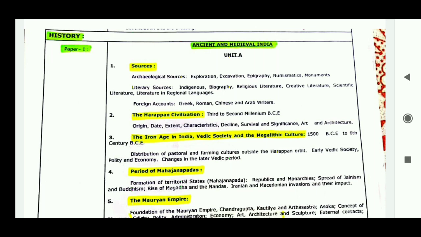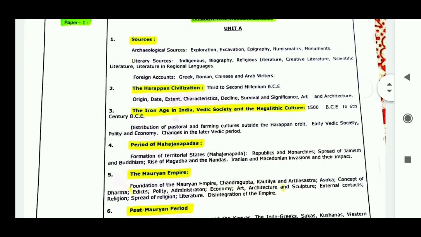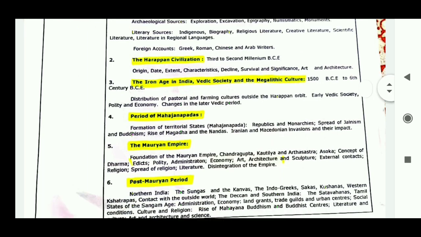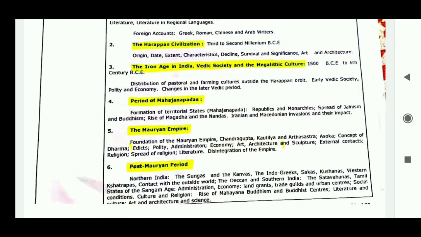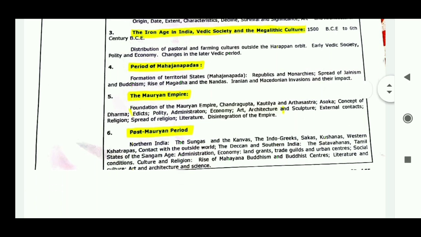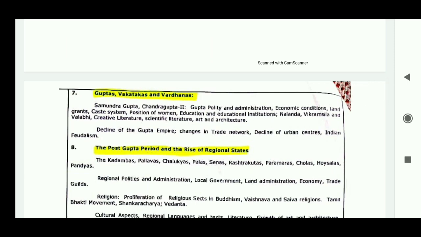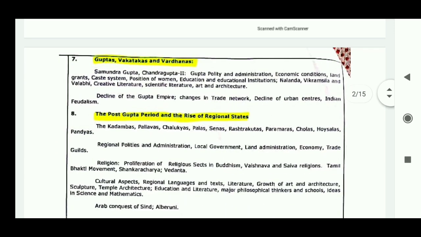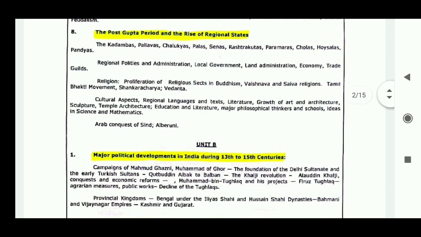Number 1 is the sources: the archaeological sources, exploration, excavation. Then number 2 is the Harappan civilization. Number 3, the Iron Age in India, Vedic society and the megalithic culture. Chapter 4 is the period of Mahajanapadas. Number 5 is the Mauryan Empire. Number 6, post-Mauryan period. Number 7, Guptas, Vakatakas and Vardhanas. Number 8, the post-Gupta period and the rise of regional states. These are the 8 chapters of ancient history.